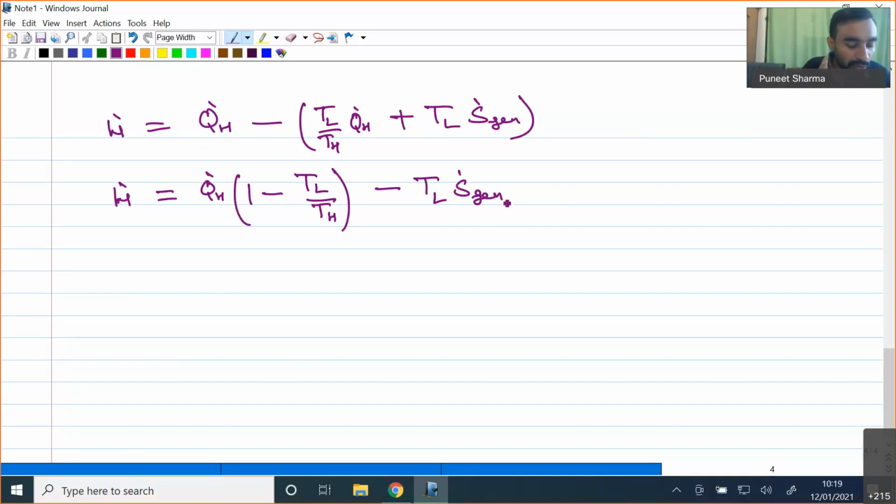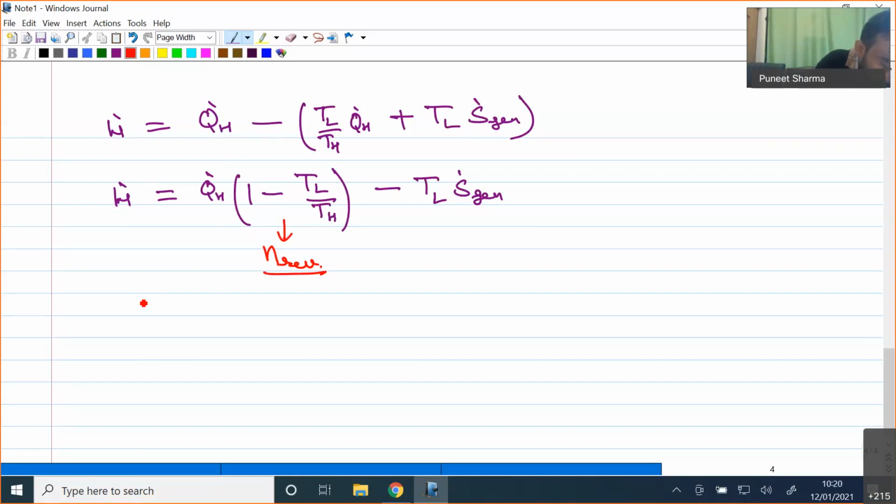Over here you can clearly see that the expression 1 minus TL by TH refers to the reversible efficiency of the heat engine.